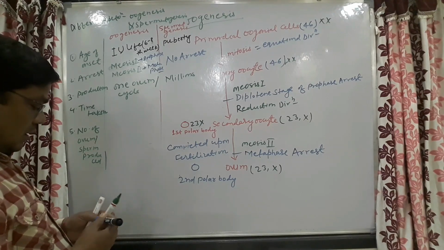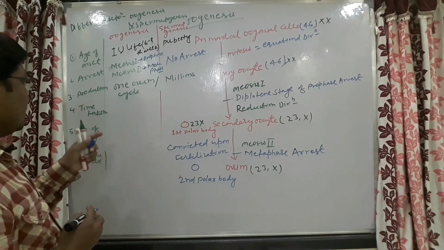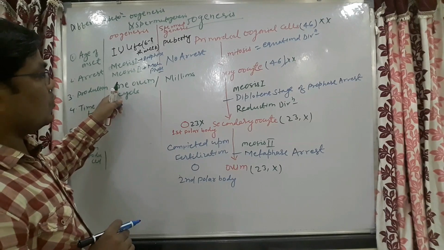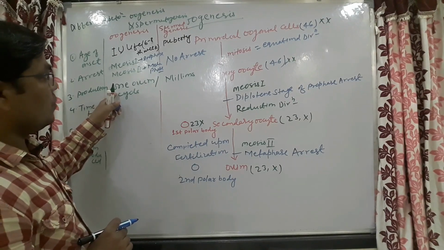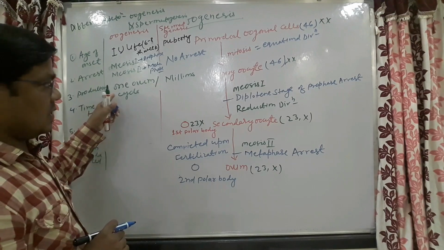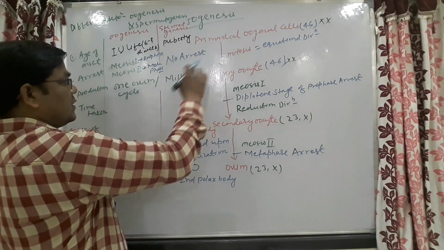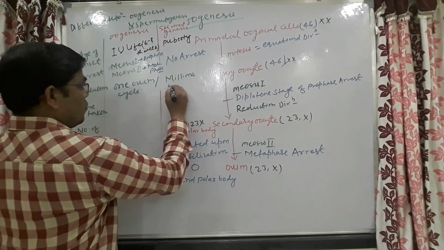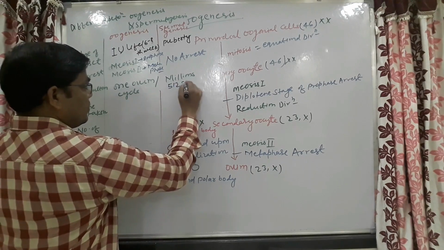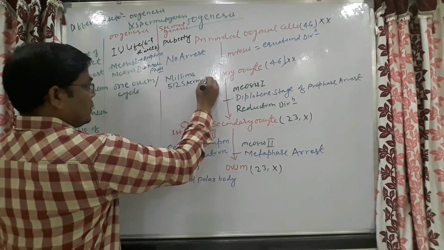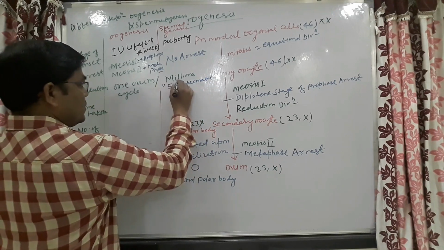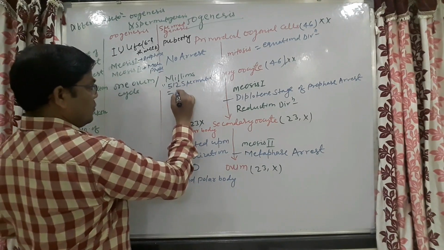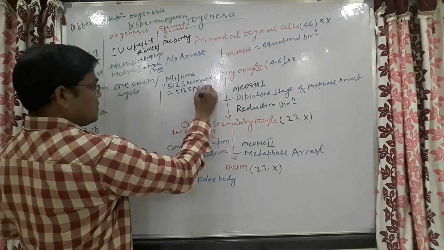Also, one primordial oogonial cell will develop into one ovum per cycle, whereas in spermatogenesis one primordial spermatogonial cell will give 512 spermatids, and these 512 spermatids get converted into 512 sperms.